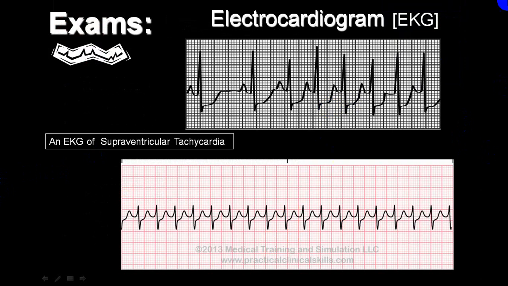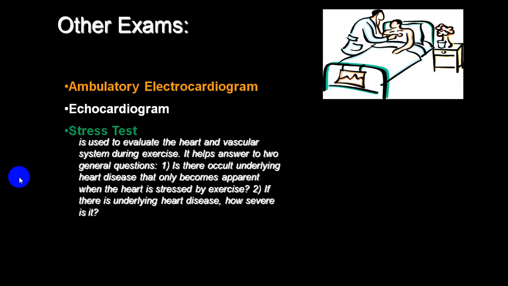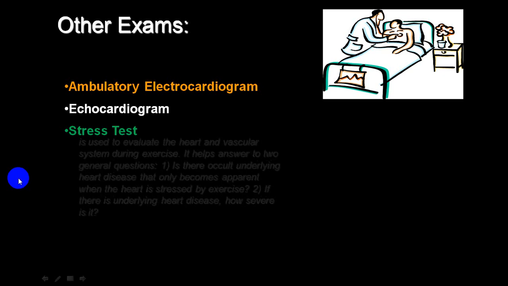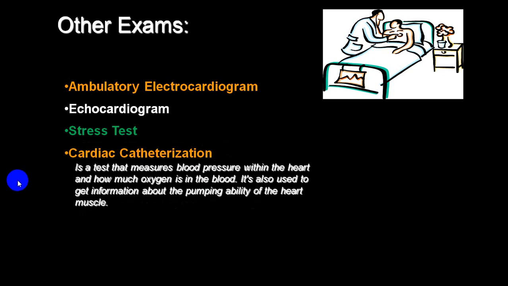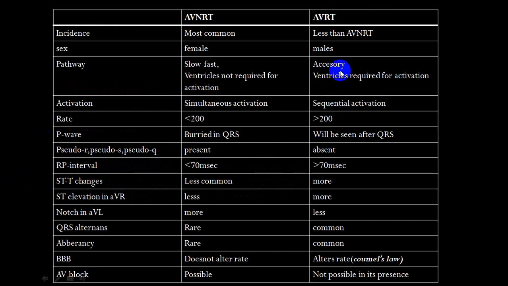These are the same tachyarrhythmias which are being shown. These are supraventricular tachycardia, but you will have to identify what it belongs to. So you can go for ambulatory ECG, echo studies, stress test studies, and cardiac catheterization when you are suspecting ischemic heart disease. An electrophysiological study is required whenever there is a complicated variety of tachyarrhythmia and you want to find out AVNRT or AVRT. I have repeated again and again, all those are mentioned in one single differential diagnosis chart. At your leisure time, you can go through it.